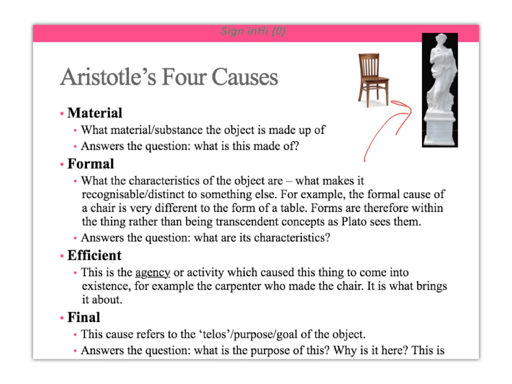Then the efficient cause, this is the one that is probably not well defined by most candidates. This is the activity or the agent, and an agent is something which acts on something else to change it. So for example, with our chair, the agent was the carpenter. That's the person who took it from being a lump of wood to then being a chair. It's the activity, it's the thing which brings it about.